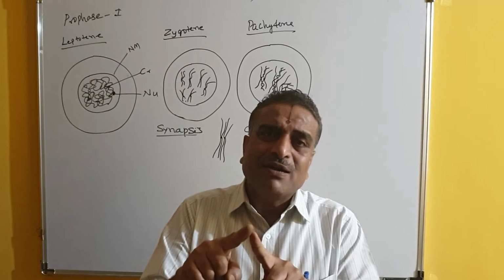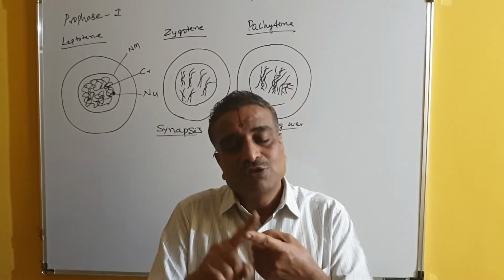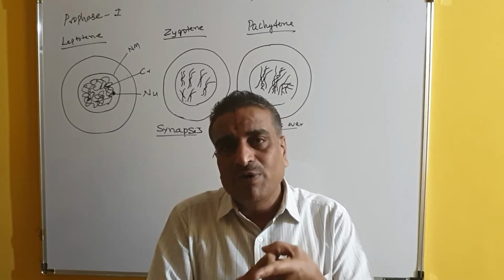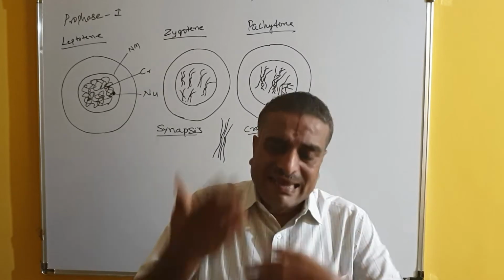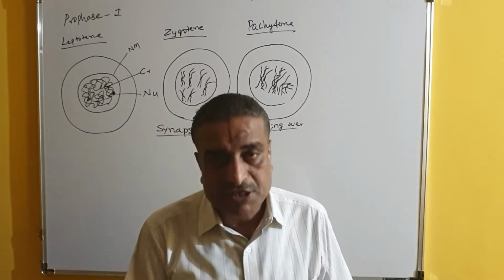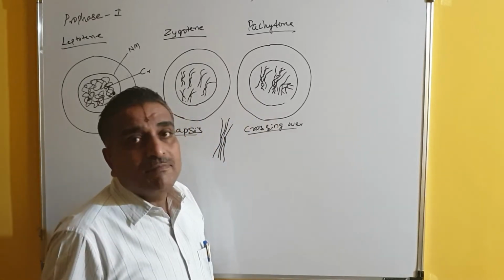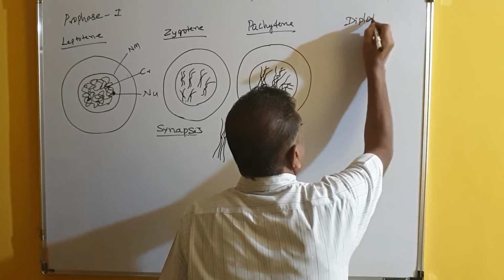So how many chiasmata are there? So many exchange spots are there in the chromosomes. So this is called crossing over. Due to crossing over, chiasmata are produced. Again, the condensation is continued. So that is the meaning of pachytene. And next one is diplotene.